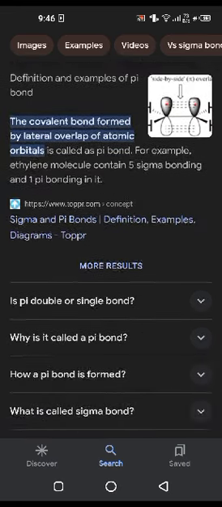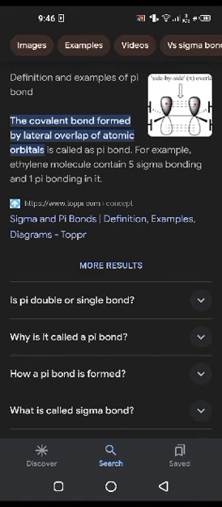Definition and example of pi bond. The covalent bond formed by lateral overlap of atomic orbitals is called a pi bond. For example, an ethylene molecule contains 5 sigma bonds and 1 pi bond in it.